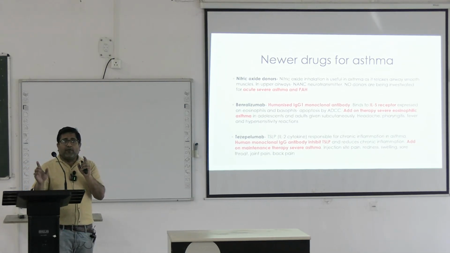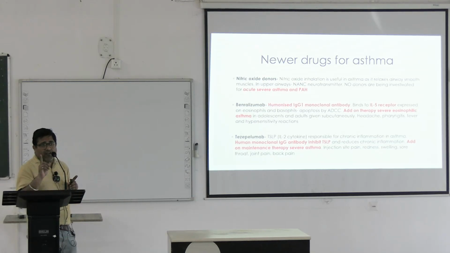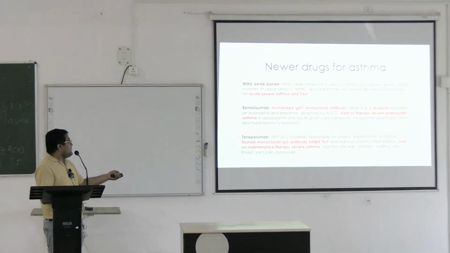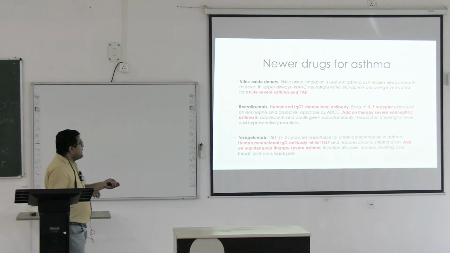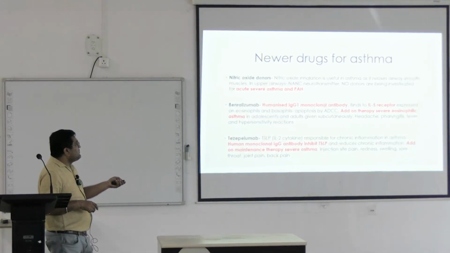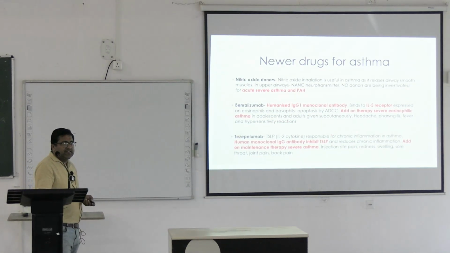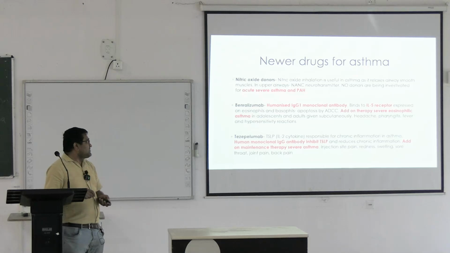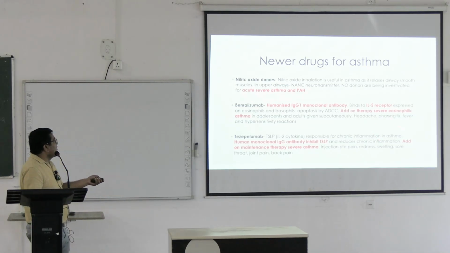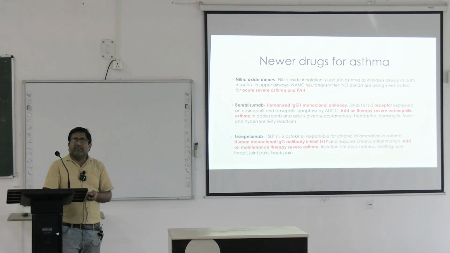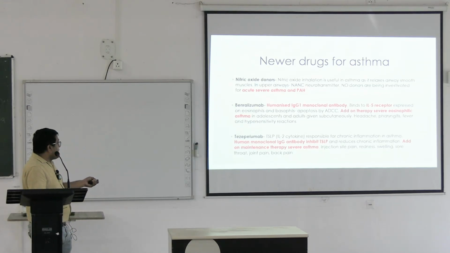We have told that we can send the patient in advanced cases for the phenotype. One of the phenotypes is basically eosinophilic asthma. So it is used as an add-on therapy in severe eosinophilic asthma in adolescents and adults, and is given subcutaneously. Headache, pharyngitis, fever and hypersensitivity reactions are some of the side effects.